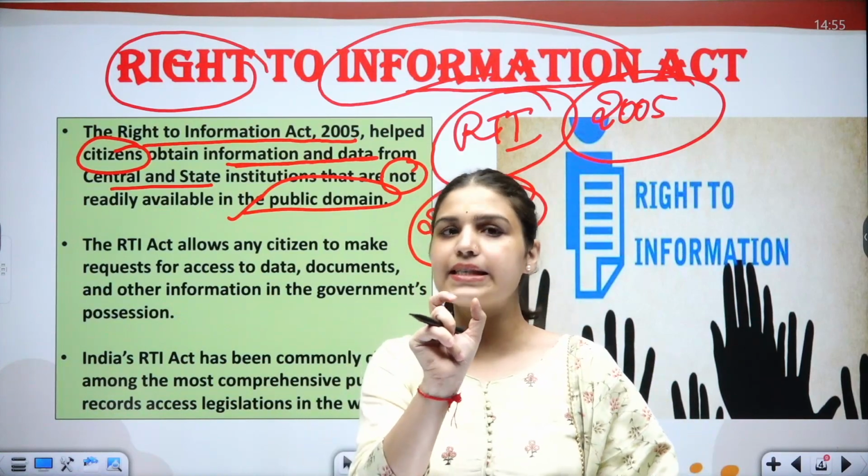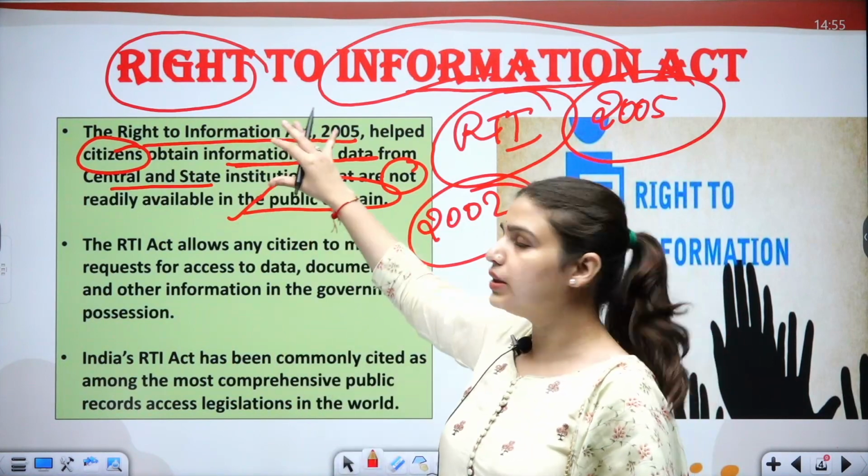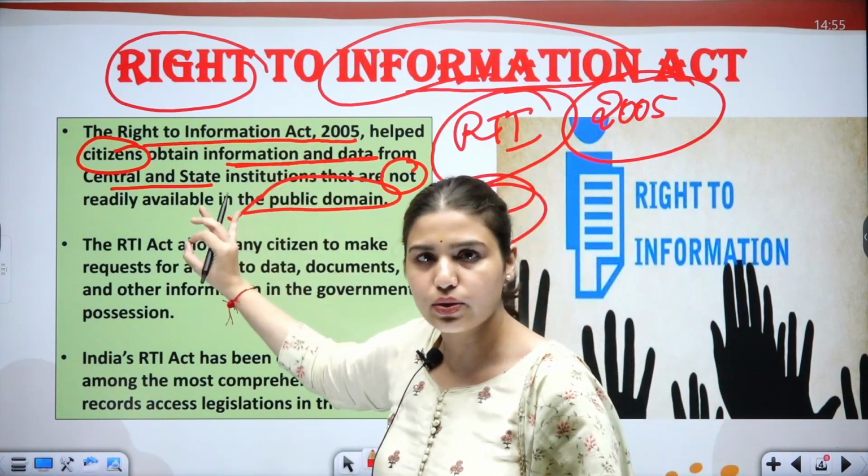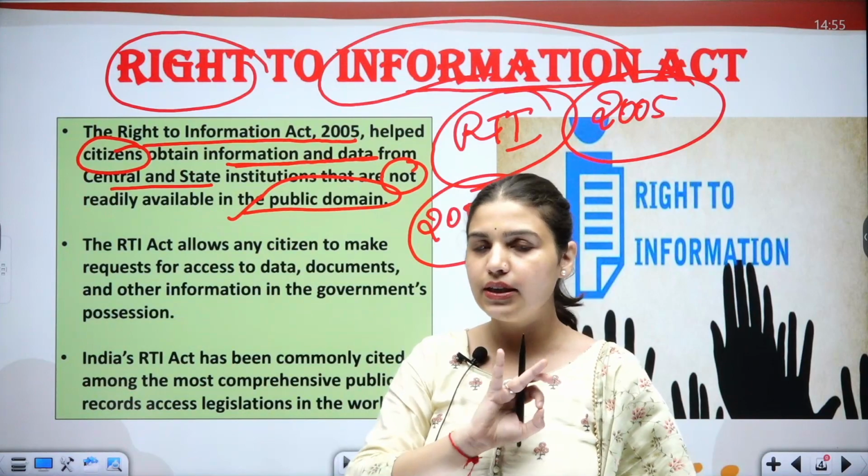So the citizens can access that data through this RTI Act of 2005. I hope the definition is clear to all of you.